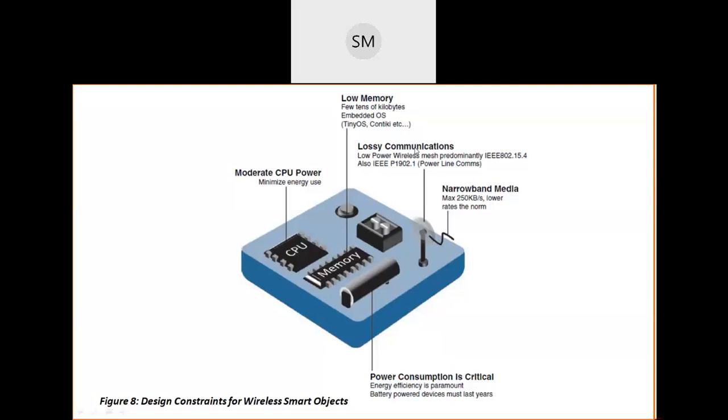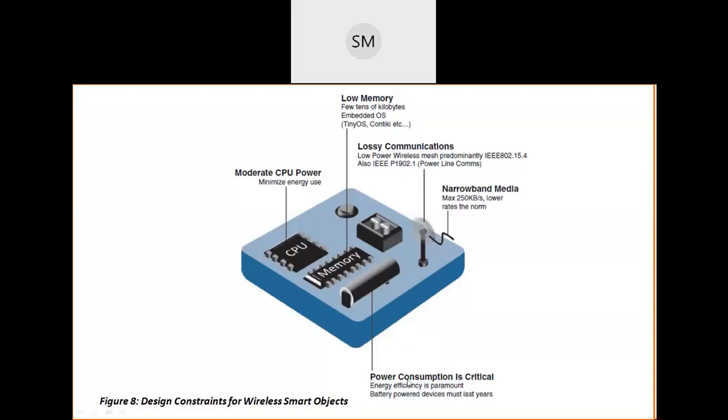Then narrowband media. Narrowband media means this device, which device is it? It is a communication unit, right? Narrowband means narrow band. Bandwidth is less here, and less bandwidth automatically means the speed of data transmission becomes slow, right?